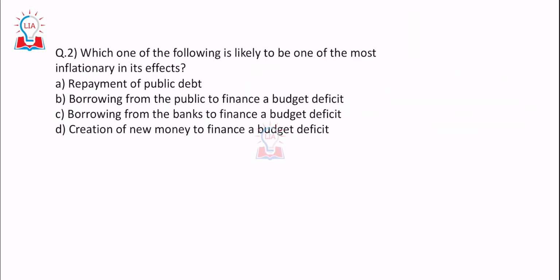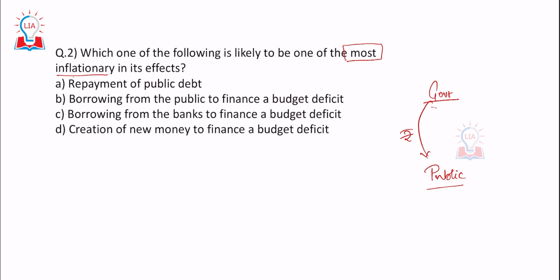Next. Question number 2: which one of the following is likely to be one of the most inflationary in its effects? The keyword is most inflationary, which means the other options can also be inflationary, but it is asking for the most inflationary effect. So the first one, repayment of public debt, that is the government is repaying back whatever it has borrowed from the public. So the government is paying back the money. You have the public here. The government is giving rupees to the public, which means money supply would increase. It would lead to inflation.